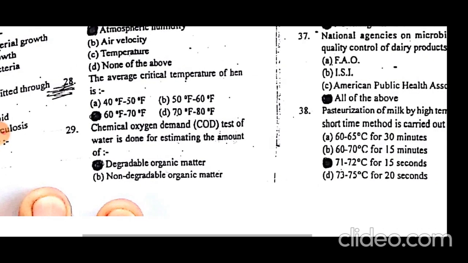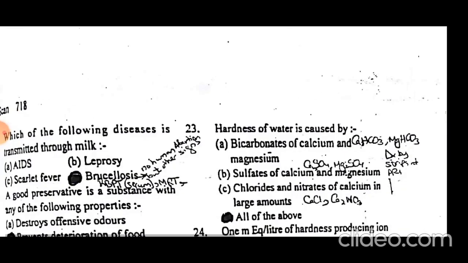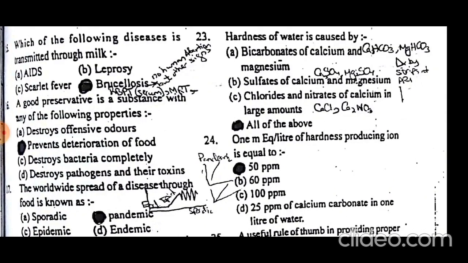Hardness of water is caused by bicarbonates, sulfates, and chlorides: bicarbonates of calcium and magnesium, sulfates of calcium and magnesium, and chlorides and nitrates of calcium in large amounts.